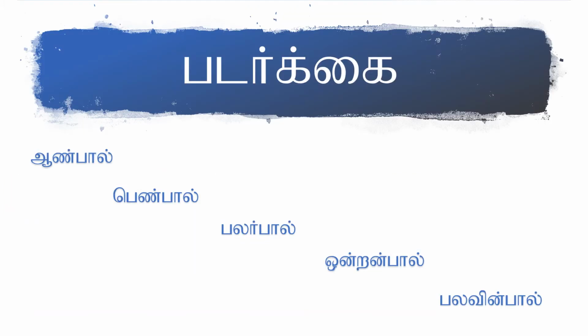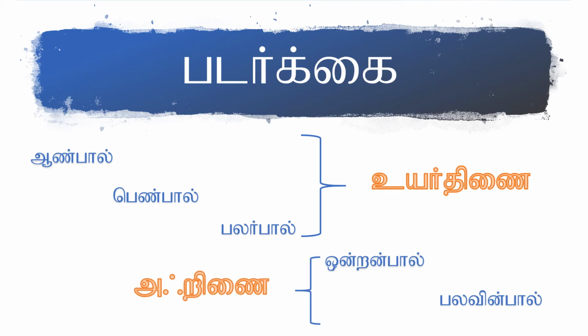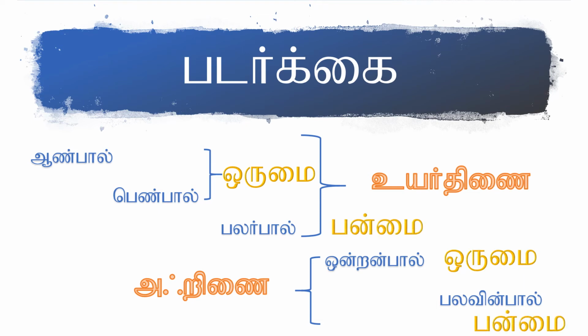There are 5 pals under padarkai. Aanpal, penpal, and palarpal are uyarthinai pals; onranpal and palavinpal are ahrinai pals. Aanpal, penpal, and onranpal are orumai, and palarpal and palavinpal are perumai.